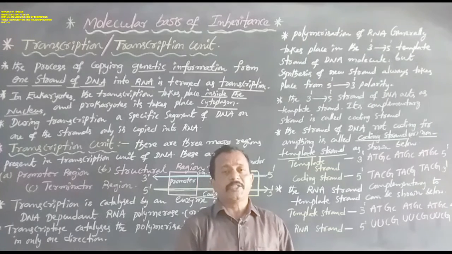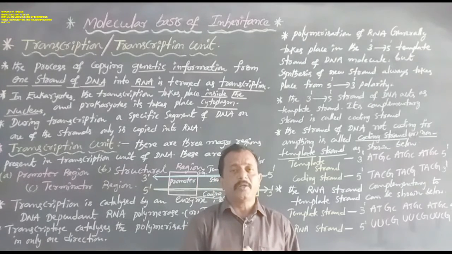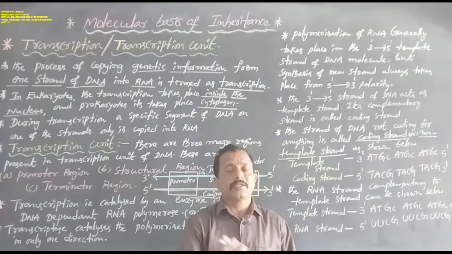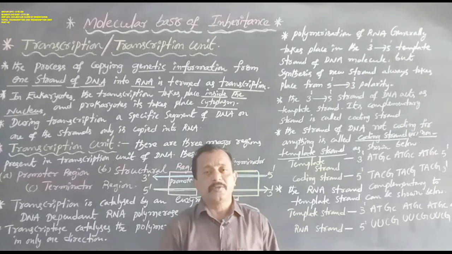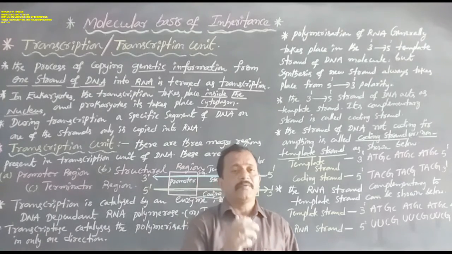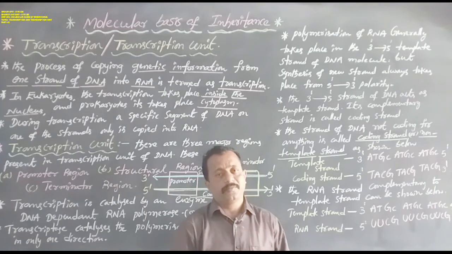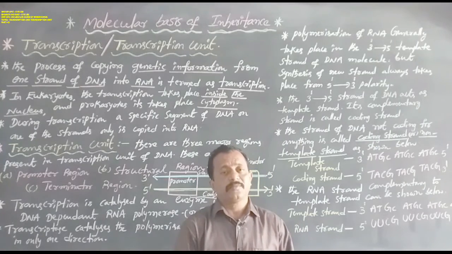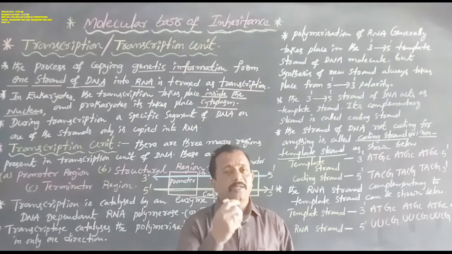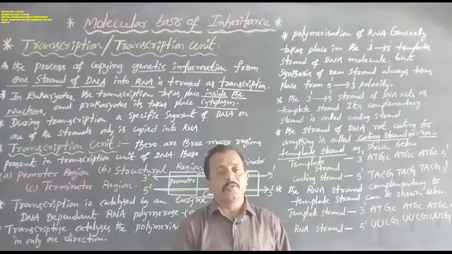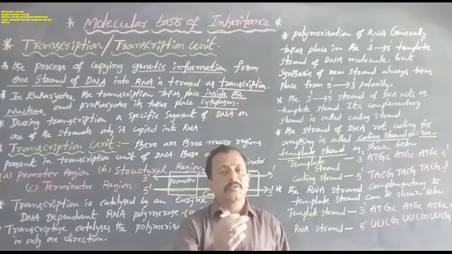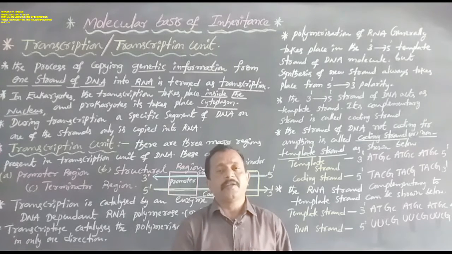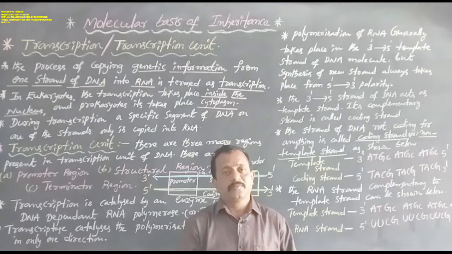In DNA replication, the parental DNA molecule gives rise to daughter DNA molecules, that is DNA gives rise to DNA. In transcription, one strand of the DNA molecule gives rise to one strand of an RNA molecule.